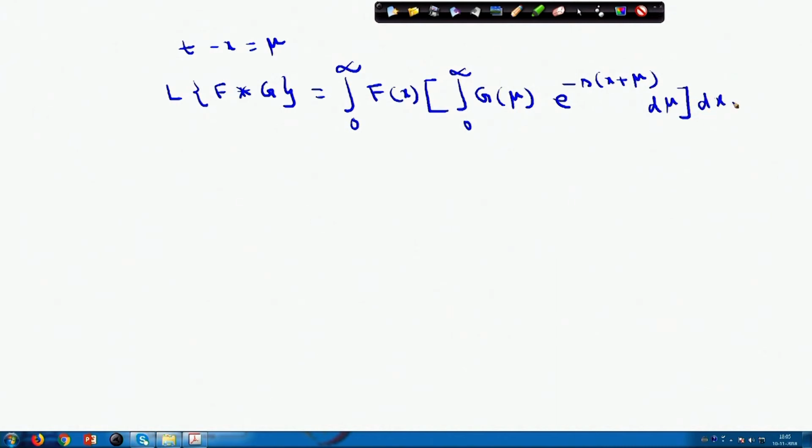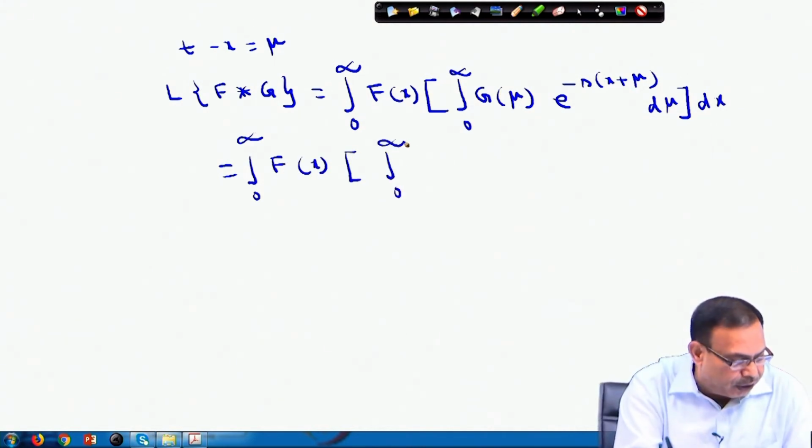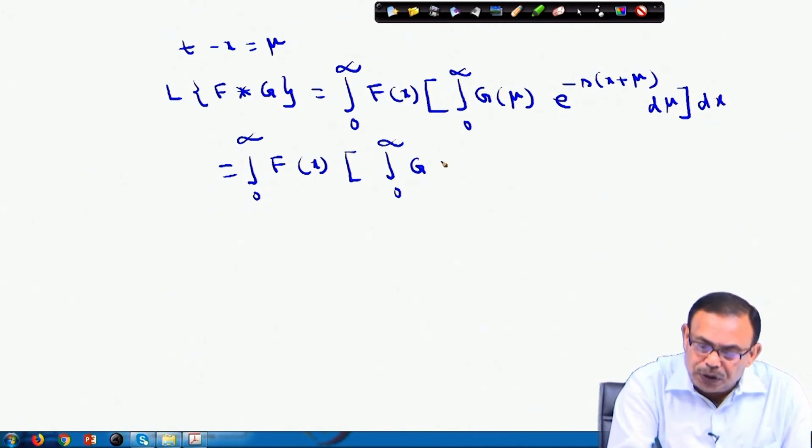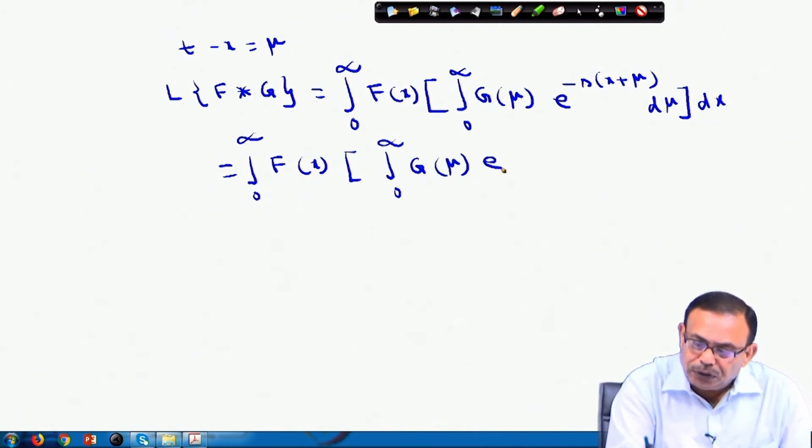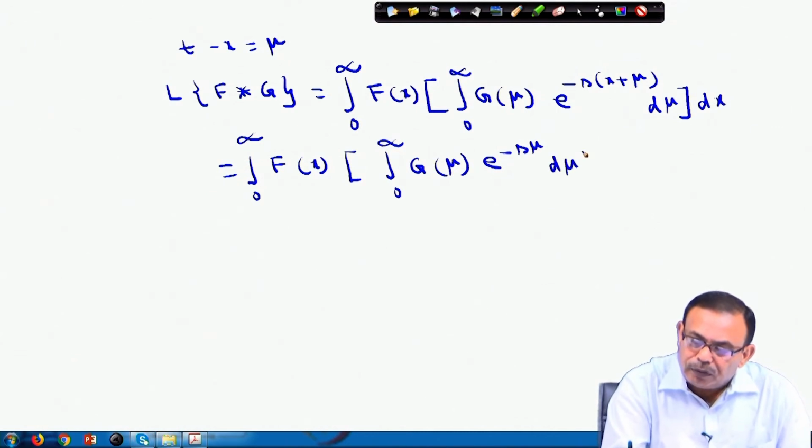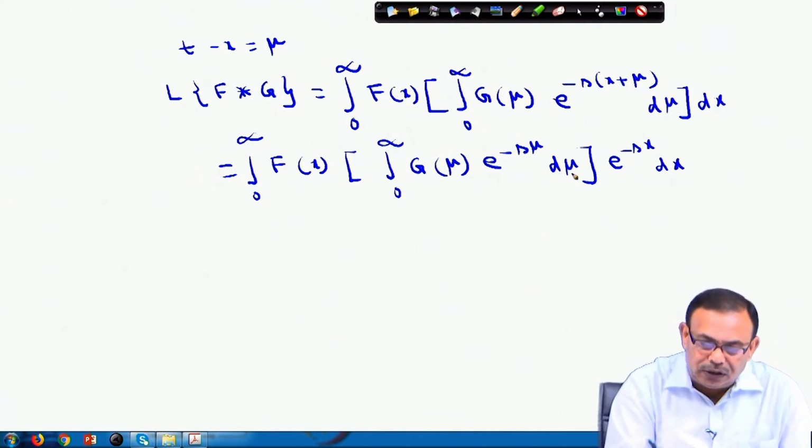Again you can write it as f(x) times the integral of g(mu) into e power minus s mu d mu, into e power minus s x dx, because e power minus s x is not coming under this.